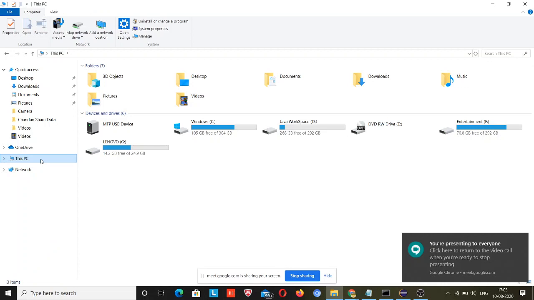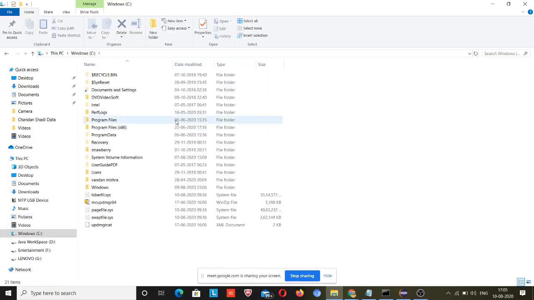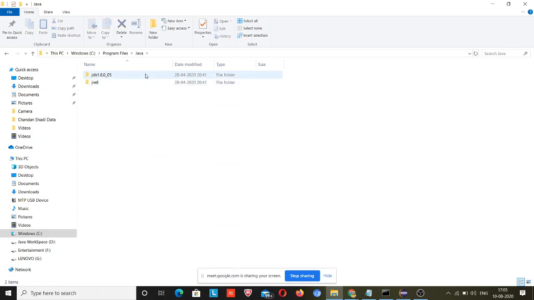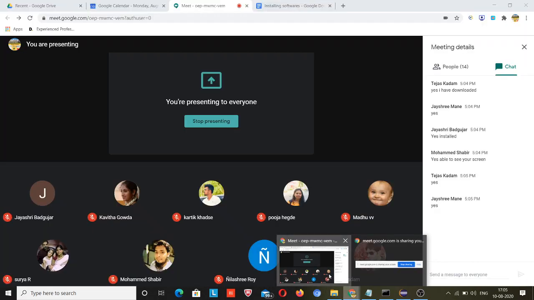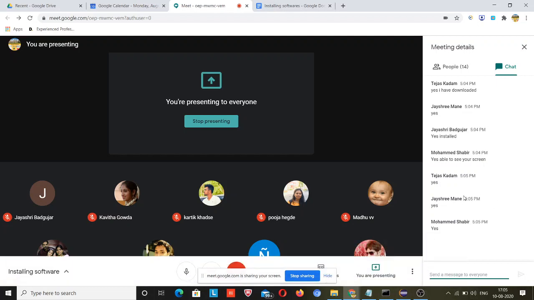Okay, this PC, Windows C, and here Program Files. After that, in Program Files, there will be a Java folder, and here you can see JDK 1.8 and JRE 8. Have you got that after installing? Everyone please respond.